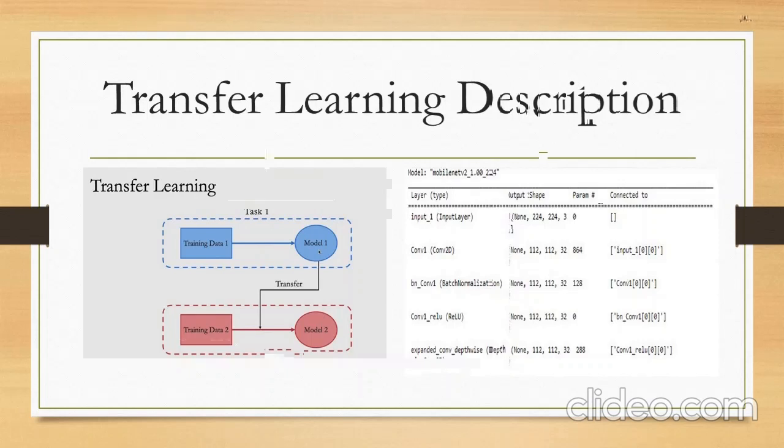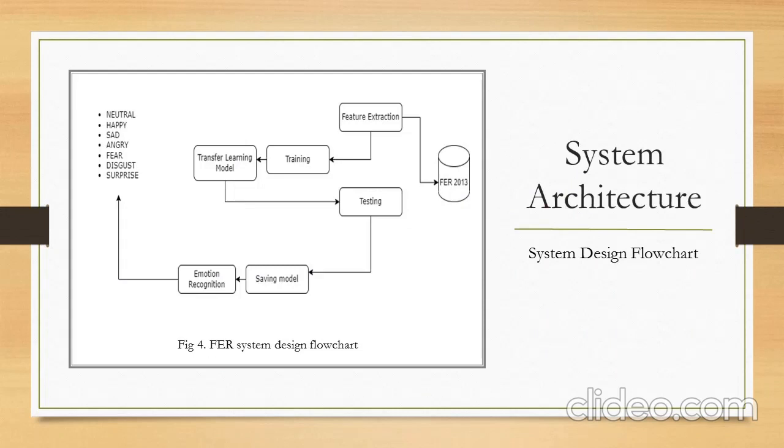Next, we have our system architecture of facial expression recognition. It shows that first the features will be extracted from FER 2013, and then the model will be trained using the transfer learning model, and then applied on our testing. Then this model will be saved, and emotions can be recognized among these 7 emotions: neutral, happy, sad, angry, fear, disgust and surprise.